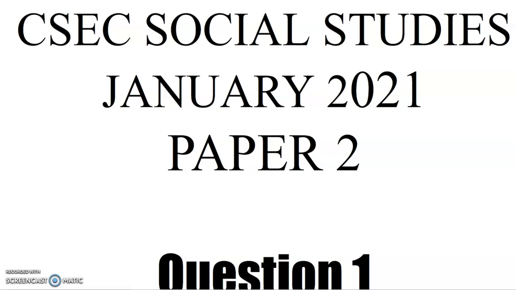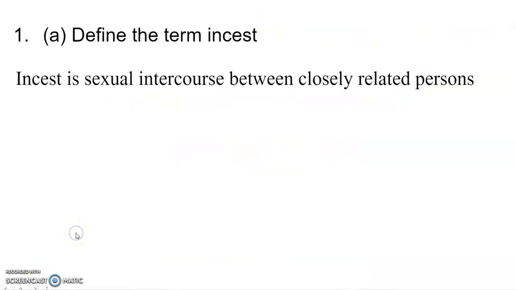So it is important that you pay close attention to the paper 2 questions when you're studying for your CSEC Social Studies examination, right? So again, we are looking at the January 2021 paper 2, specifically question 1. Okay, students, let us begin.